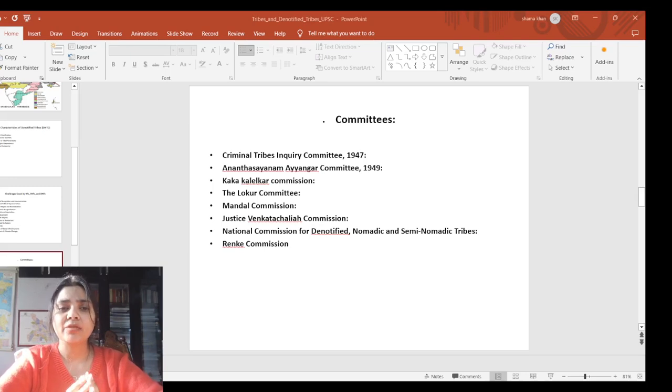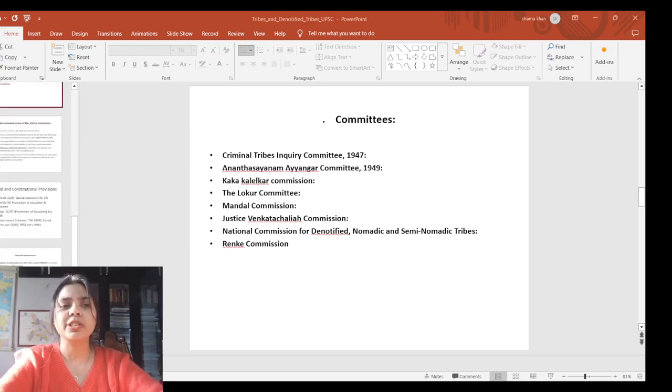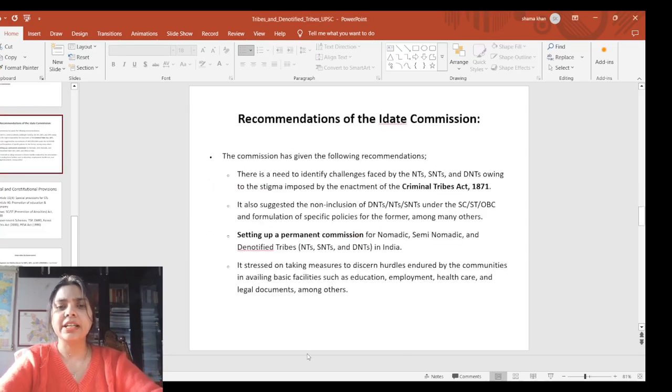So we have seen how time and again commissions have been formed and have always suggested measures for the betterment of these tribes. Next, let's look in detail at the recommendations given by the Idate Committee. In the year 2014, a National Commission for Denotified, Nomadic and Semi-Nomadic Tribes was constituted under the leadership of Bhiku Ramji Idate for a period of 3 years. So let's have a look at the recommendations he has suggested.